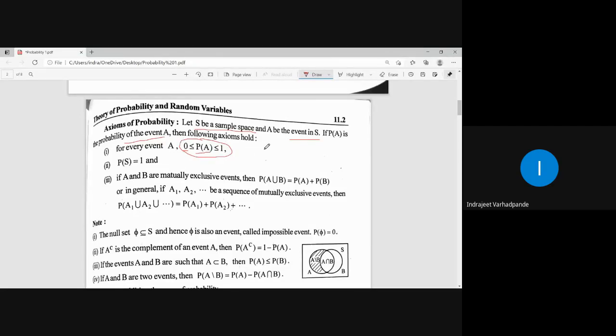It means the highest value probability can take is 1. In all other cases, it will be less than 1, and the lowest value probability can take is 0.